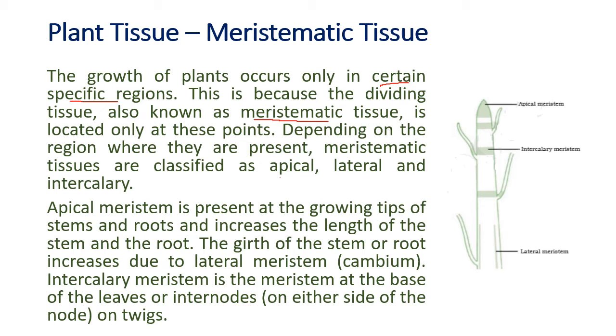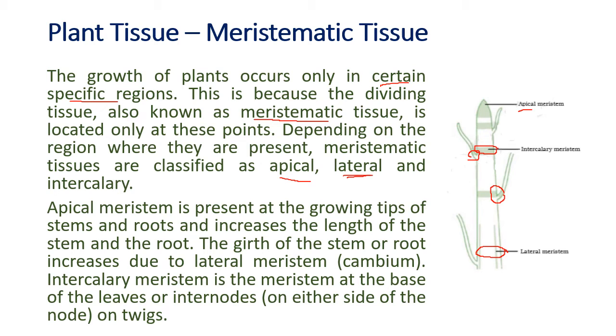Apical means at the apex, at the very top. Lateral means on the boundary, means on the side, on the surface of the stem. And sorry, this is the intercalary. Intercalary means near the branches. Okay, and lateral means one growing on the outside of the bark of the plant.